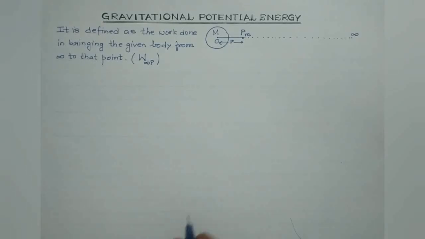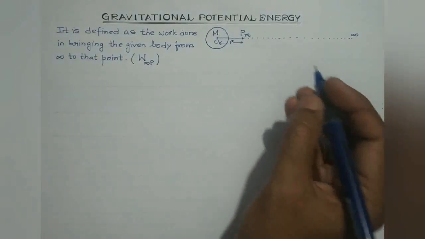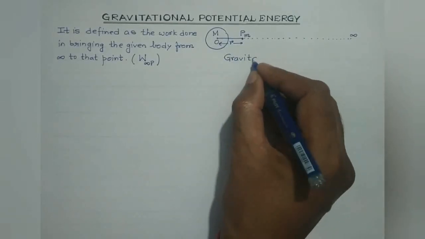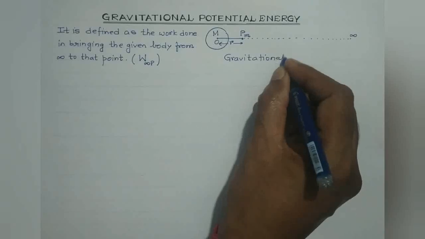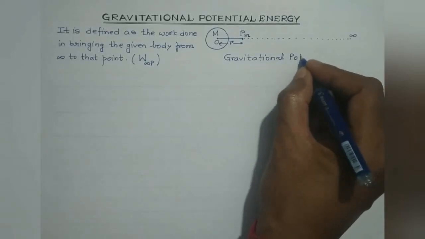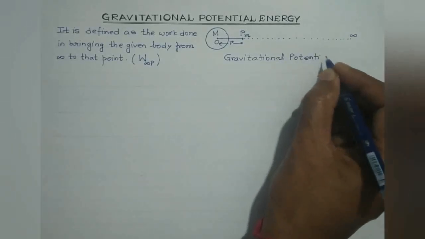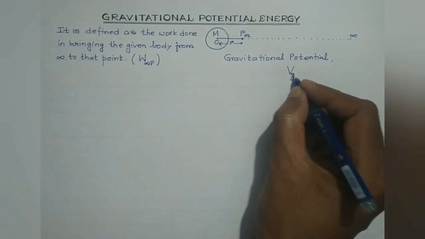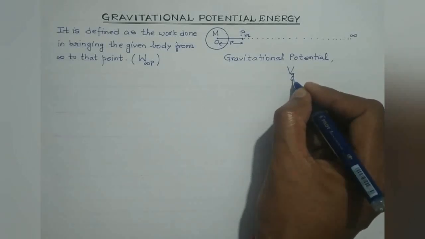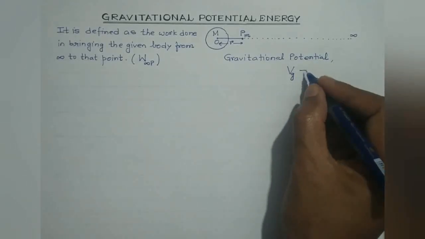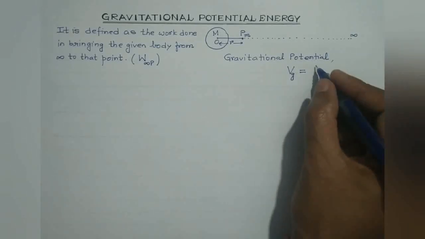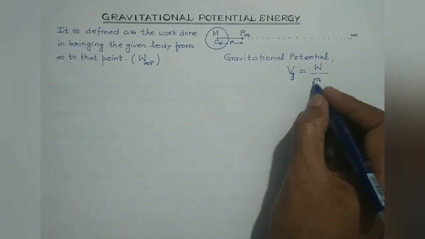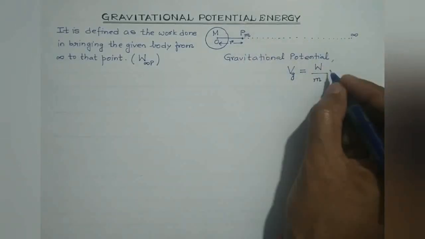Now students, as you are aware, in the previous session we have discussed gravitational potential, isn't it? You must remember it is represented by Vg. V stands for potential, g stands for gravitational. It is defined as the amount of work done per unit mass in bringing this mass from infinity to that particular point.